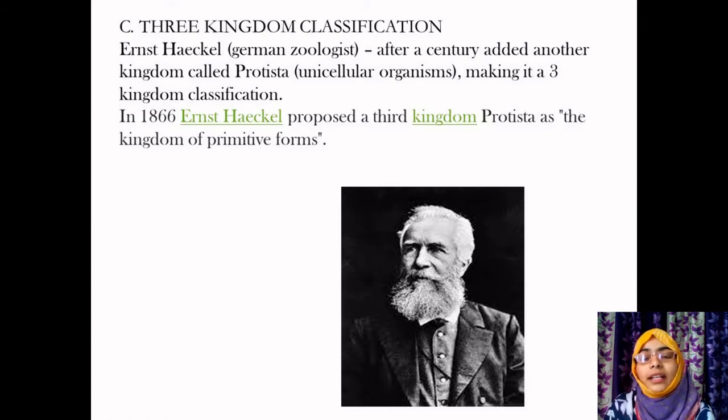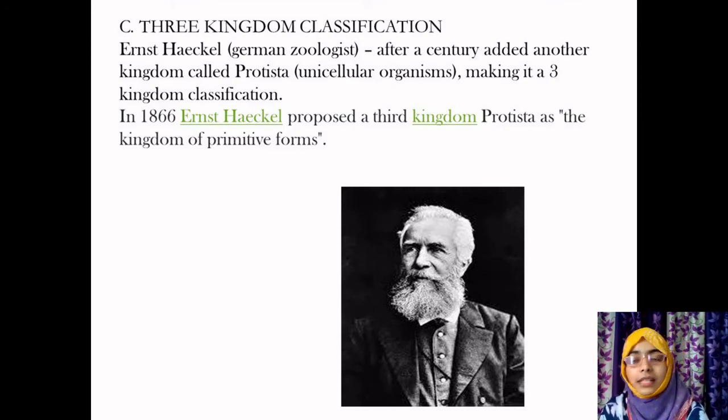But later Ernst Haeckel, a German zoologist, in 1866 proposed the third kingdom, Protista, where he placed all the unicellular organisms. He also named it the kingdom of primitive forms. The first formed organisms, or the smallest organisms, were placed under the kingdom called Protista.